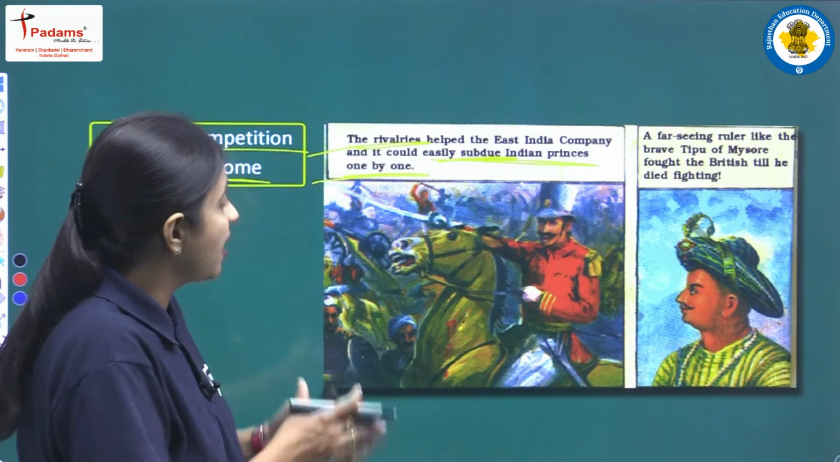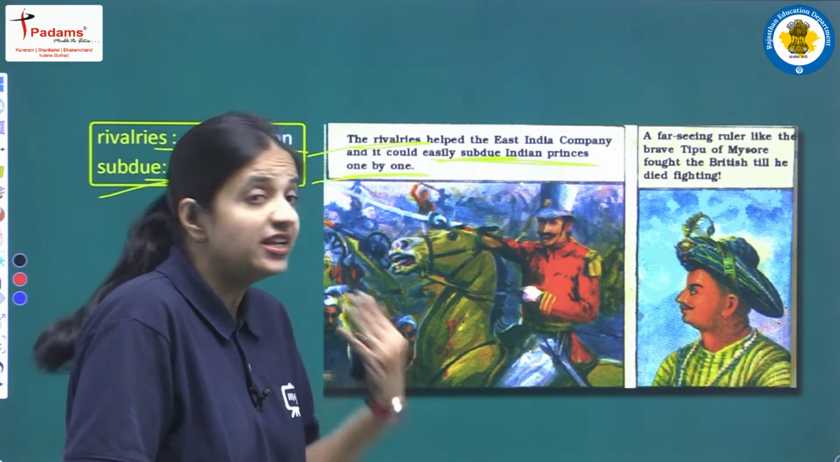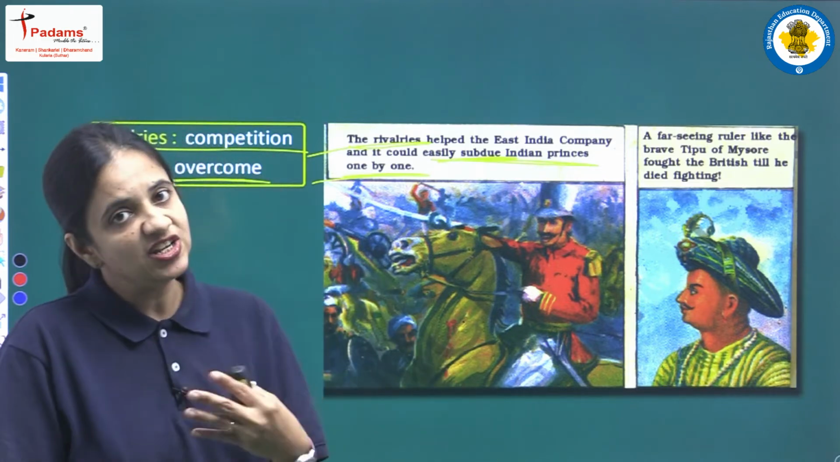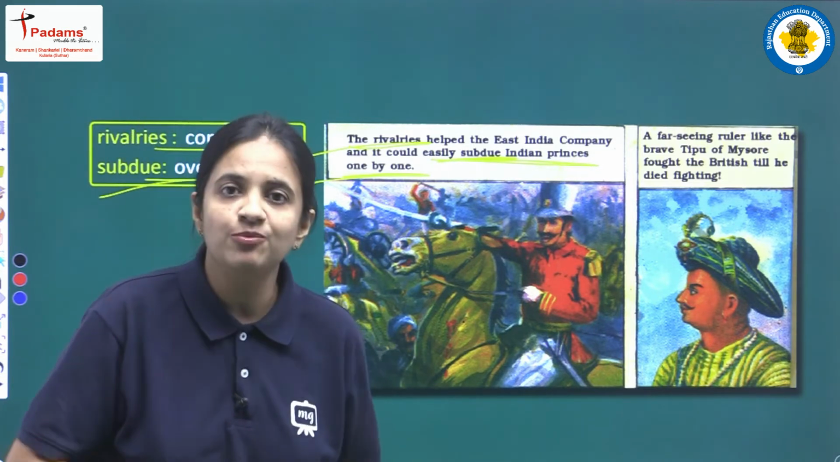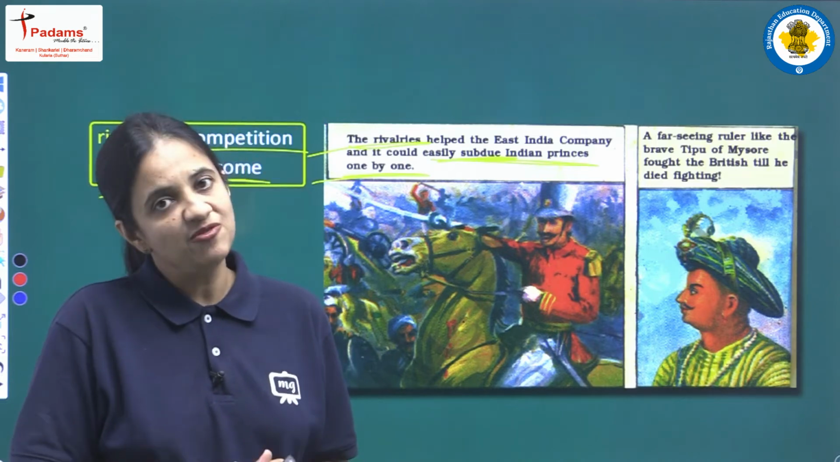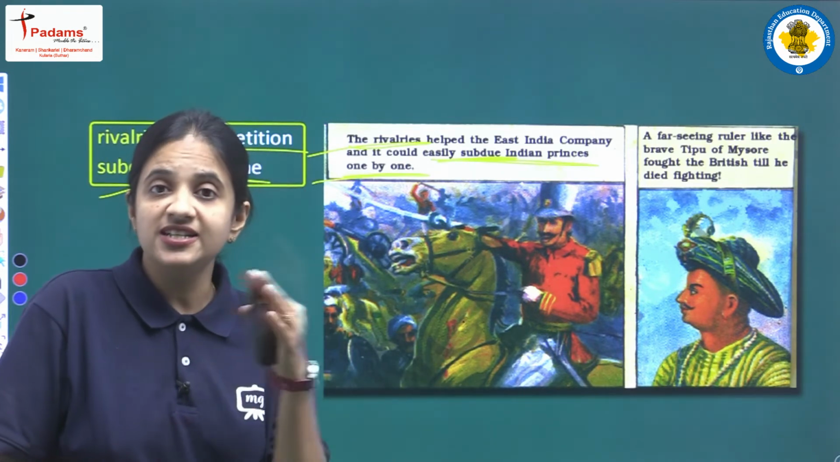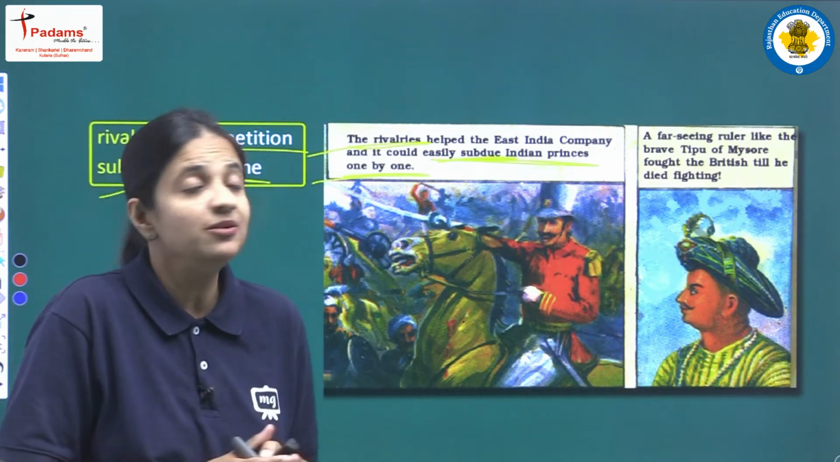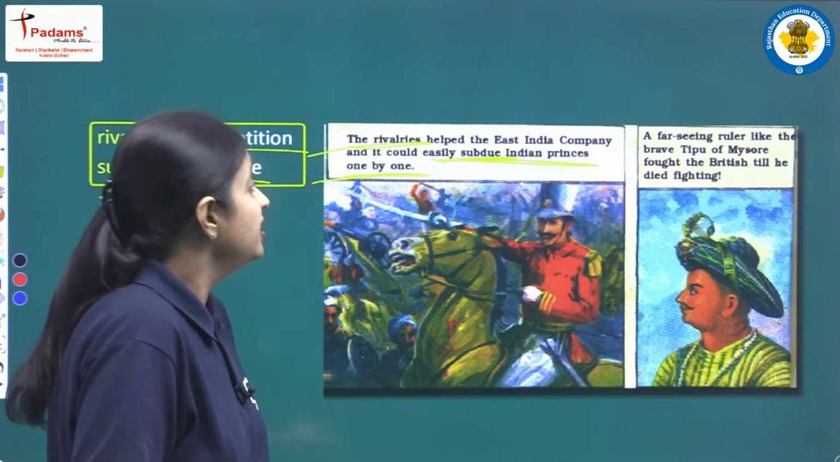So this rivalry, this competition actually helped the East India Company. Why? Because each and every ruler just wanted to take the help of Britishers, because they wanted to defeat the other ruler. So finally this thing helped the Britishers, and in a very easy manner they subdued Indian princes